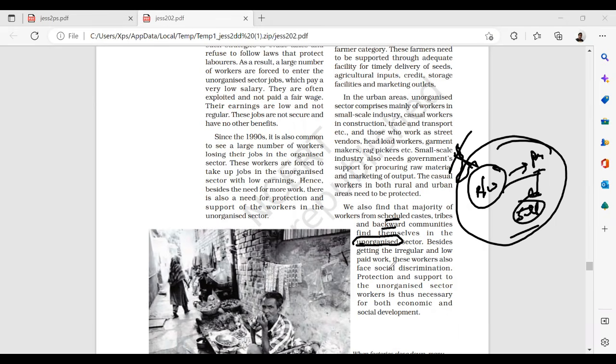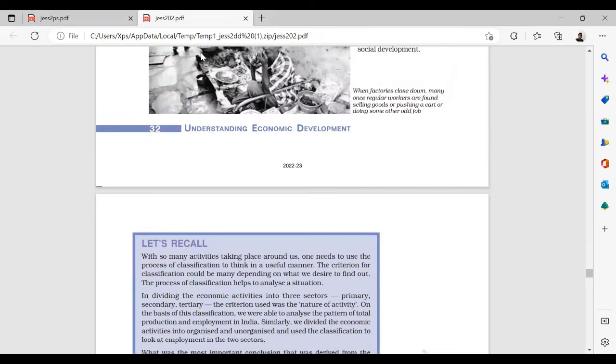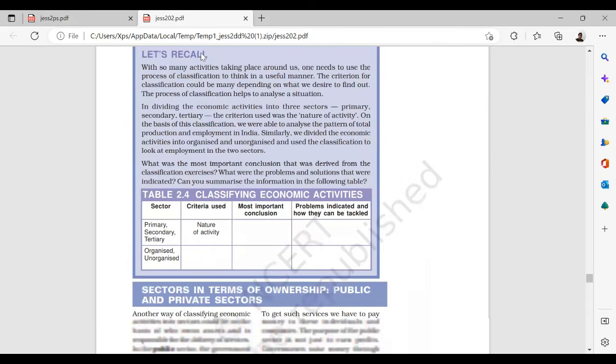Besides getting irregular and low paid jobs, these workers also face social discrimination. This is the most challenging thing where the government has to work. Getting a job is different. Discrimination is something you definitely have to take control of.